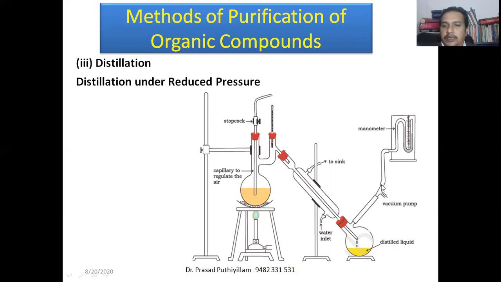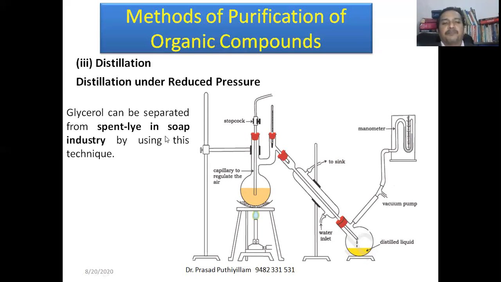To that, the vacuum pump is connected, or the reduced pressure is applied at this point, that means to the flask or container where we are collecting the liquid. If we directly apply or reduce the pressure here, the liquid may go into the vacuum pump also. It can flow out. Therefore, this is the experimental setup used for distillation under reduced pressure.